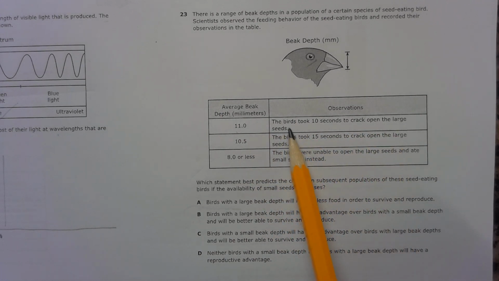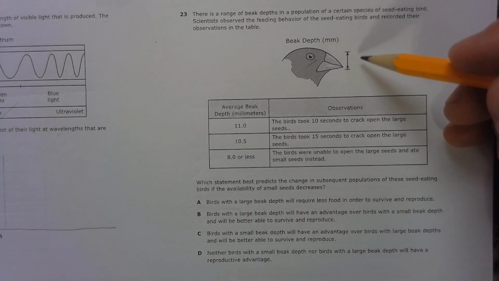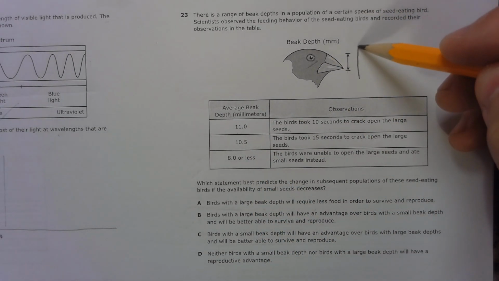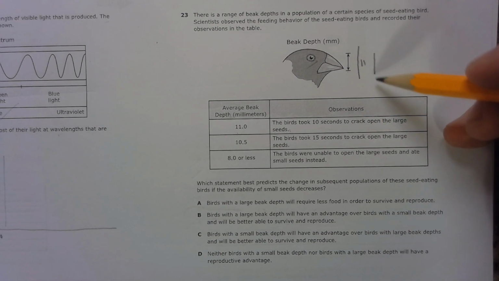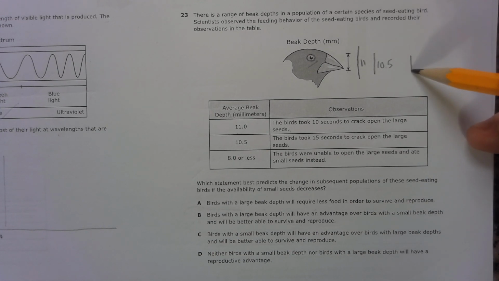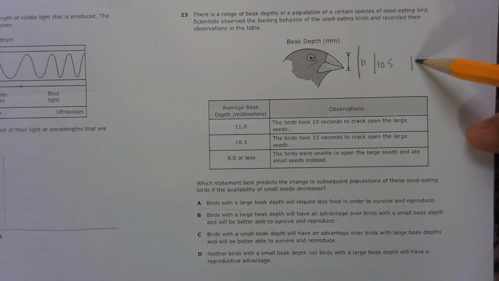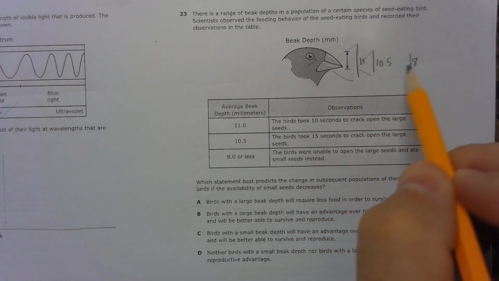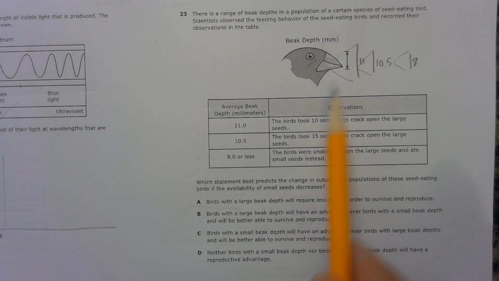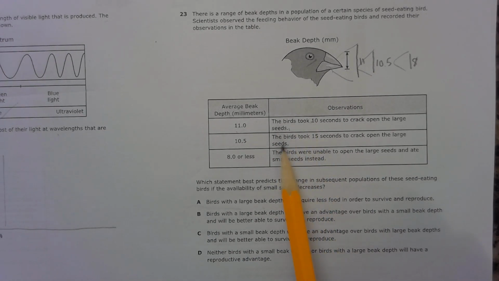crack open large seeds. If their beak was not quite as wide, let's say this was 11, and then maybe the next bird's beak could only open this much instead, and it would be 10.5, and then the next bird could only open it that much, which would be like 8. So this first bird could open it much wider, right? So it could crack those seeds more quickly.